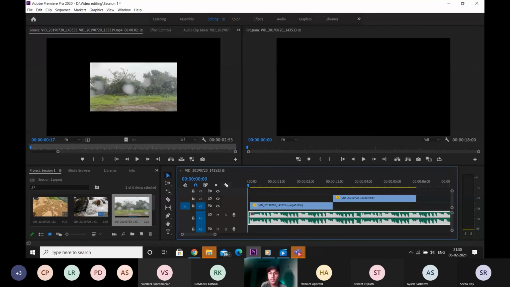Even though this is the slightest of details, this is something every editor keeps in mind. Still, it feels really good. People might not even notice that the thing is changing on the beats, but still it makes a huge difference. So let's say there are two people, one matched everything to the audio and the other did not, and majorly the video is the same. The quality of the person who matched it with the audio would be far better than the person who did not match the audio. And many people might not even notice this difference of pairing with the audio, but still they'll find it better. So I'll play the video once now.